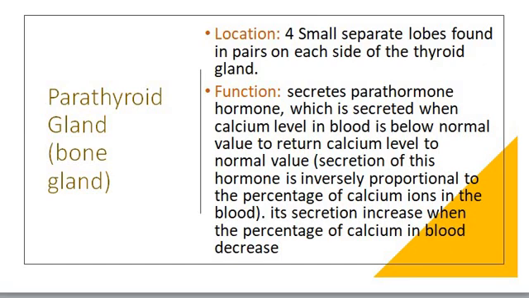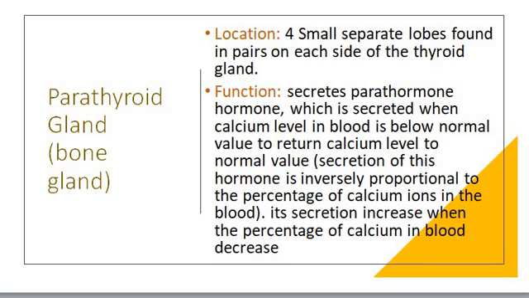Today we're going to complete the hormone chapter 2, and we will finish it inshallah. We said that we have a lot of glands, endocrine and exocrine, and we're talking about the endocrine glands. We will continue these glands like the pituitary gland, the thyroid gland, and here the third gland, which is the parathyroid gland. Its location is found here in four small separated loops.